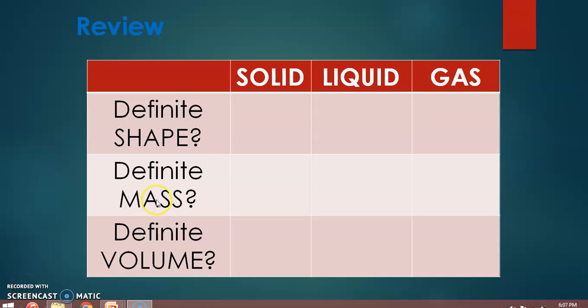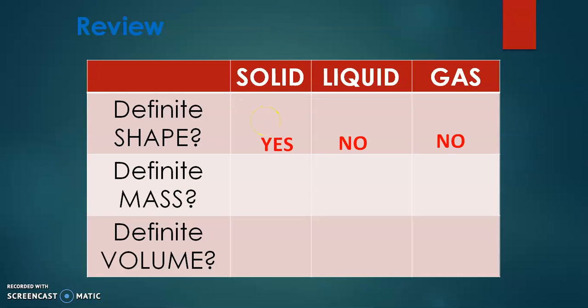Now you have to review all these three states of matter: solid, liquid and gas, based on their physical properties. In case of solid, the solid contains a definite shape. In liquids, no definite shape, and in case of gas, there is also no definite shape.